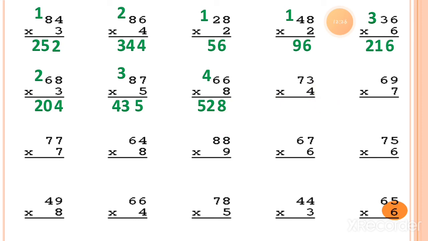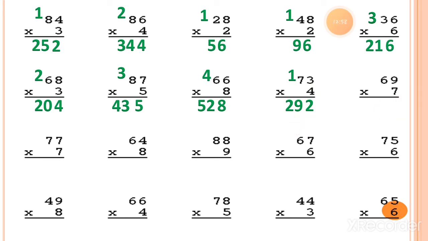Now the next one, 4 3s. So 4 3s is equal to 12. So from the 12 I write 2 under the ones column and 1 will move as a carry forwarded number on the tens column. You can see here. Now 4 7s. 4 7s are 28 plus 1 you have to add is equal to 29. So here is 292. This is the answer, 292.